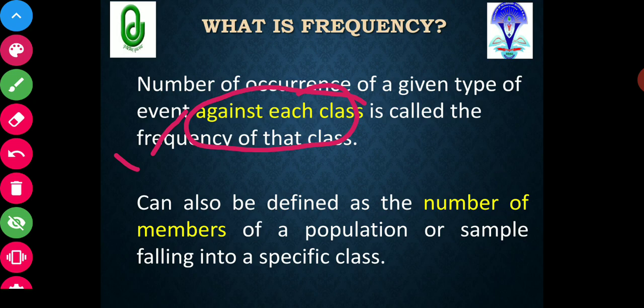Frequency can also be defined as the number of members of a population or sample falling into each specific class. Whatever number of a particular sample or population falls against each class, that number is called the frequency.